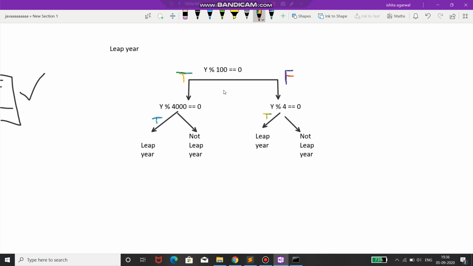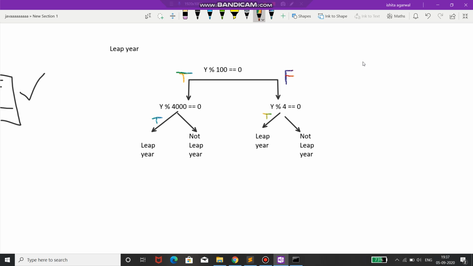Okay, so the conclusion is that first we will check whether a year is divisible by 100, then if it is divisible by 100 and also divisible by 400, then it is a leap year. And if a year is not divisible by 100 but it is divisible by 4, then this is a leap year.